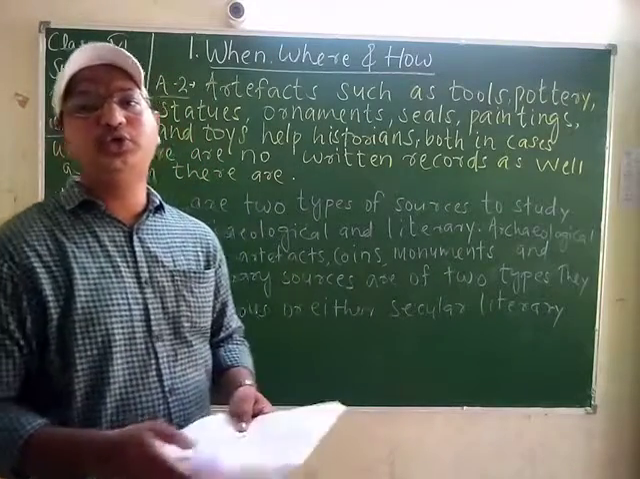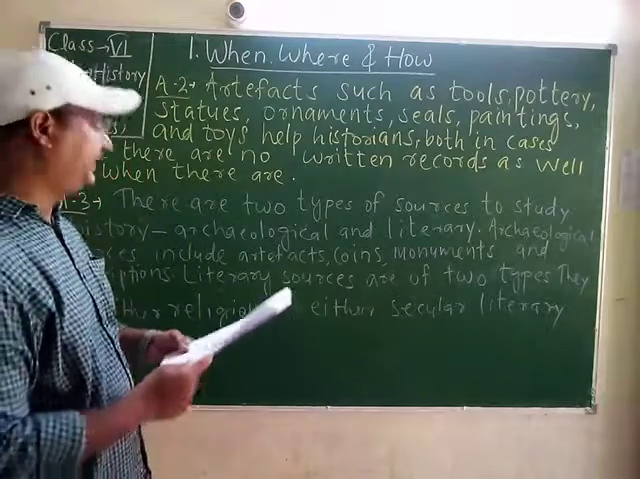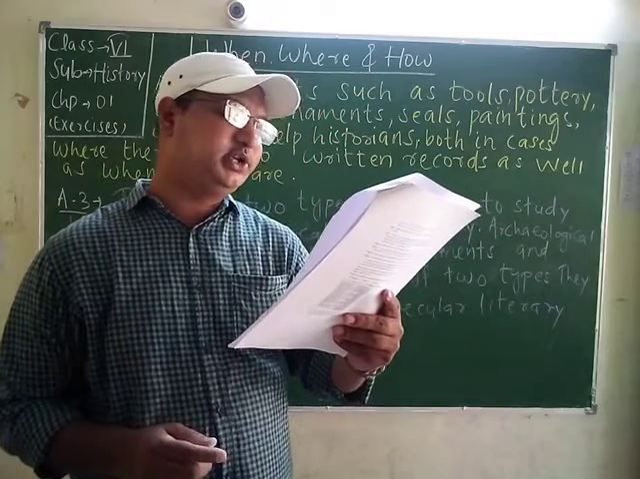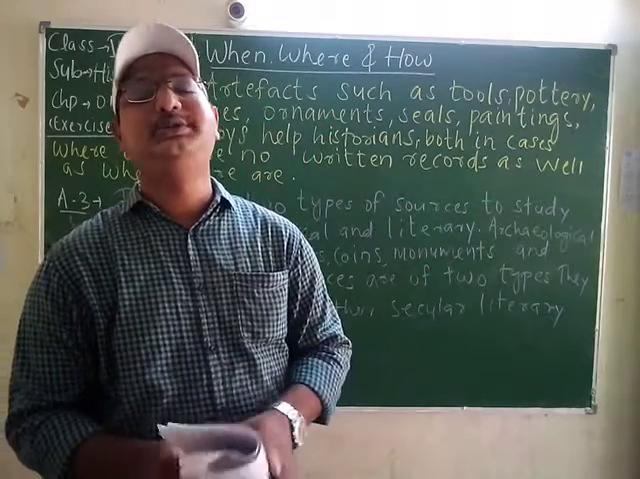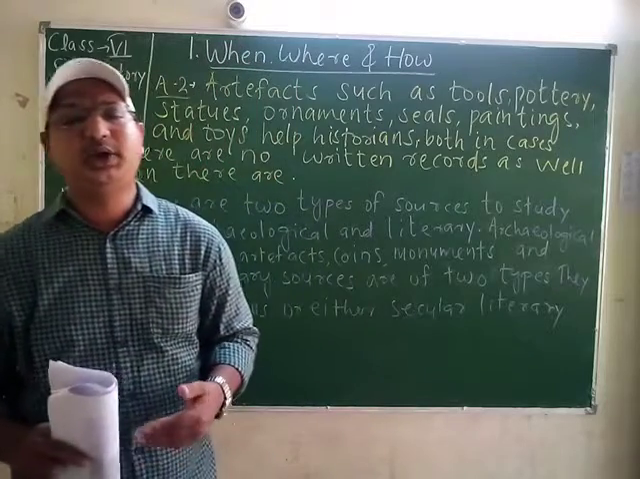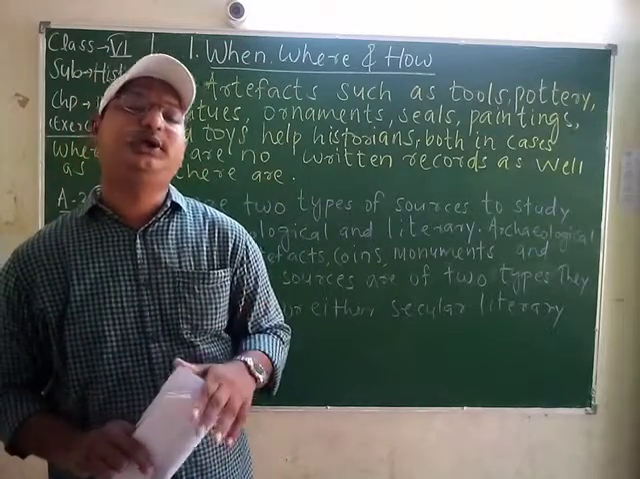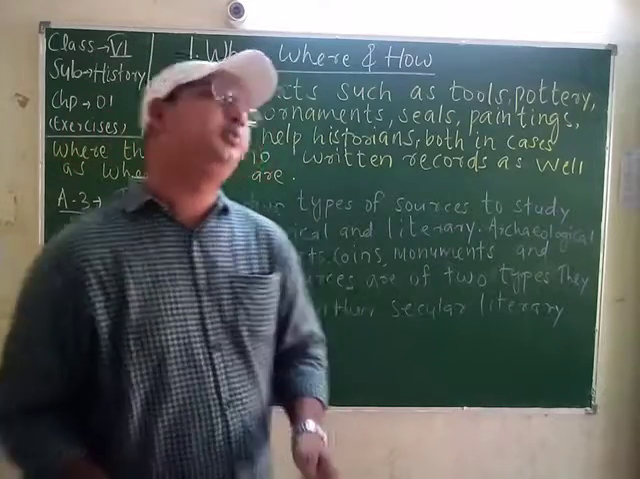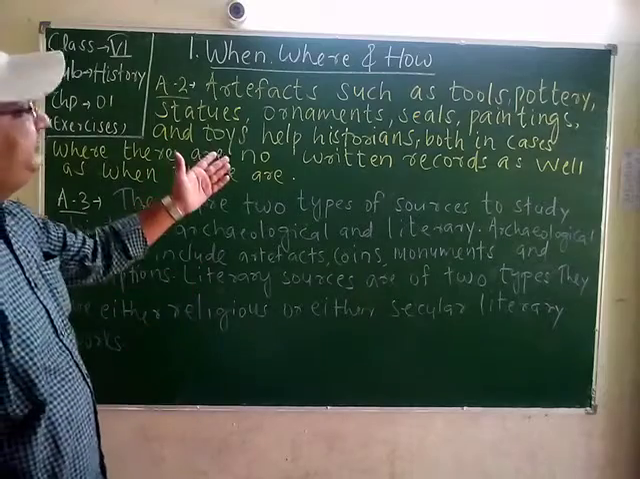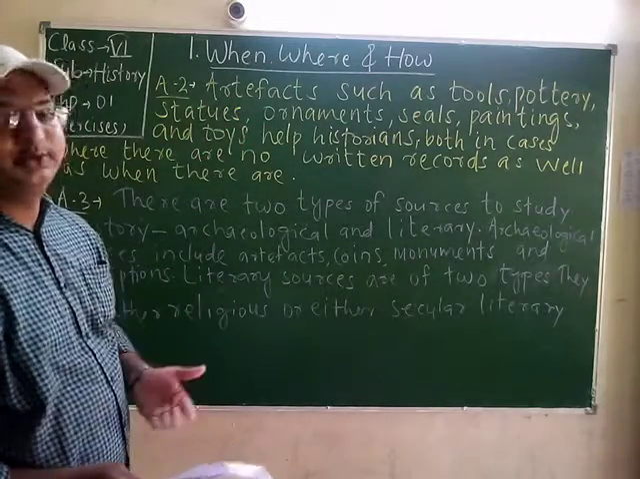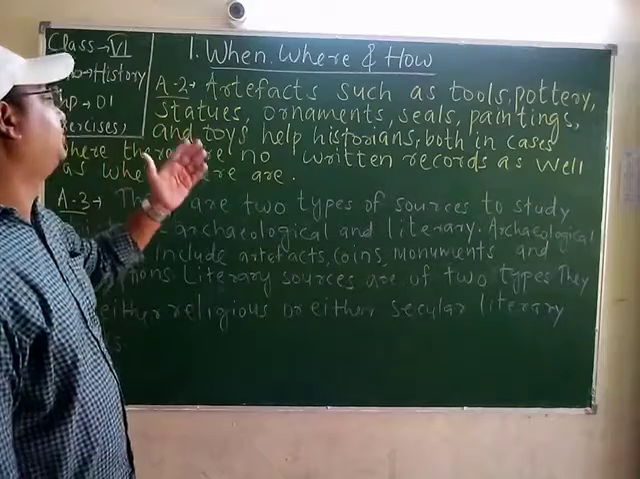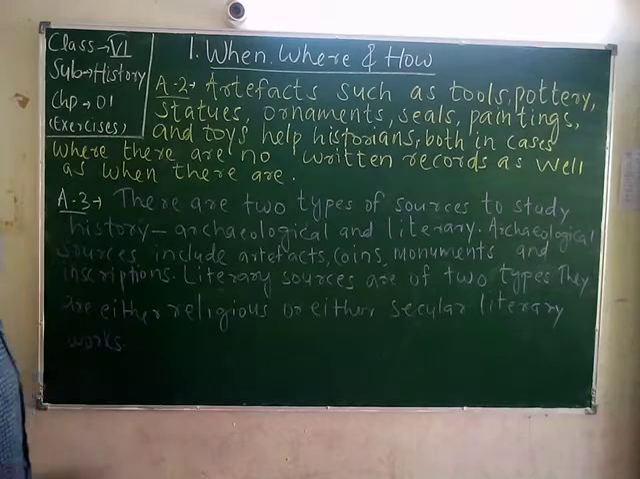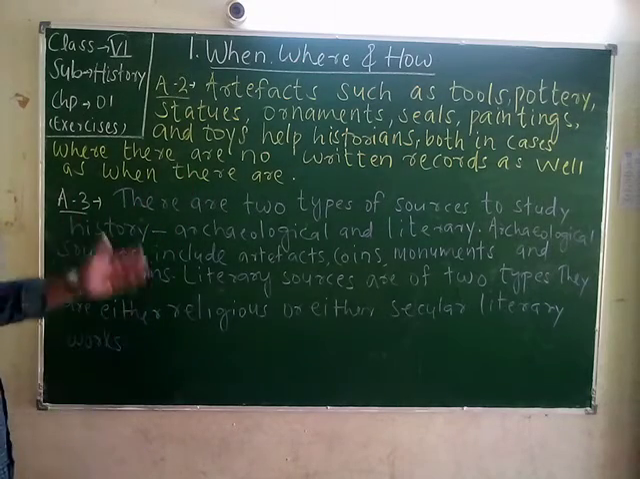Students, now we'll move to the second question. Why do we depend only on artifacts to provide us information about some part of the past? The question maker wants us to know why artifacts, why objects, are the only source of information. So we will write the answer as: artifacts such as tools, different types of tools, then pottery, statues, ornaments, seals, paintings and toys help historians both in cases where there are no written records as well as when there are.